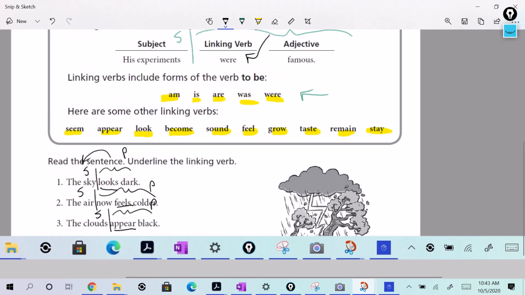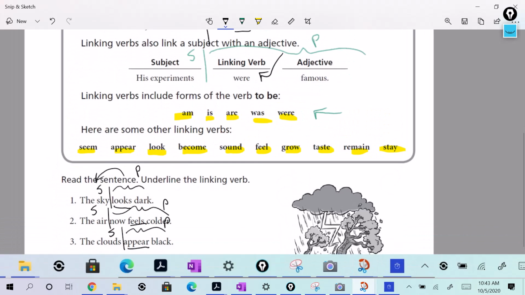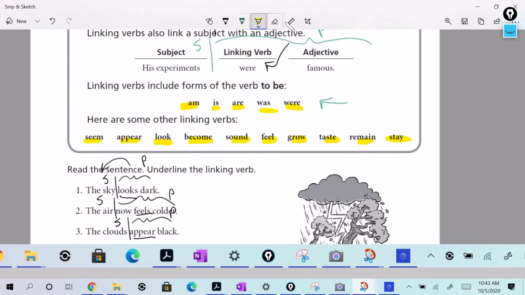All right, so you guys go ahead and finish the rest. I want you to set them up showing the subject and the whole predicate. Split it up like I did with these lines. Then underline the linking verb.